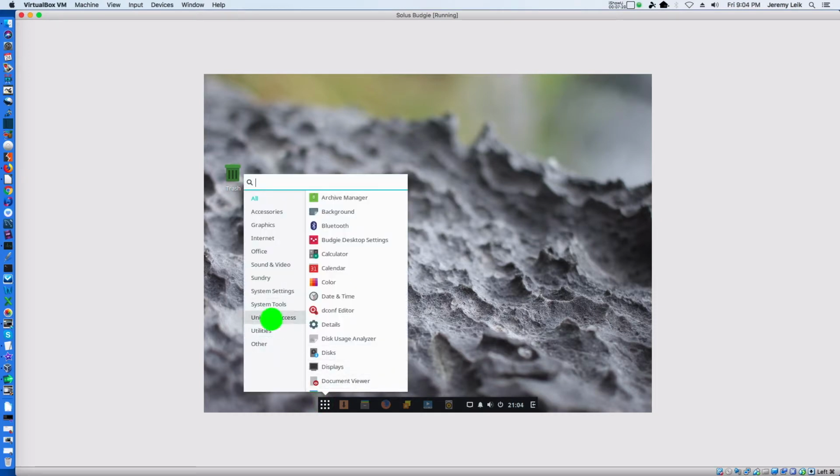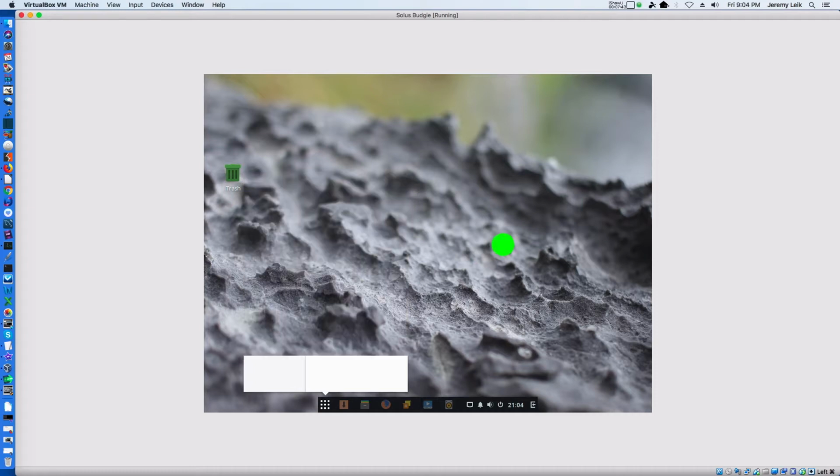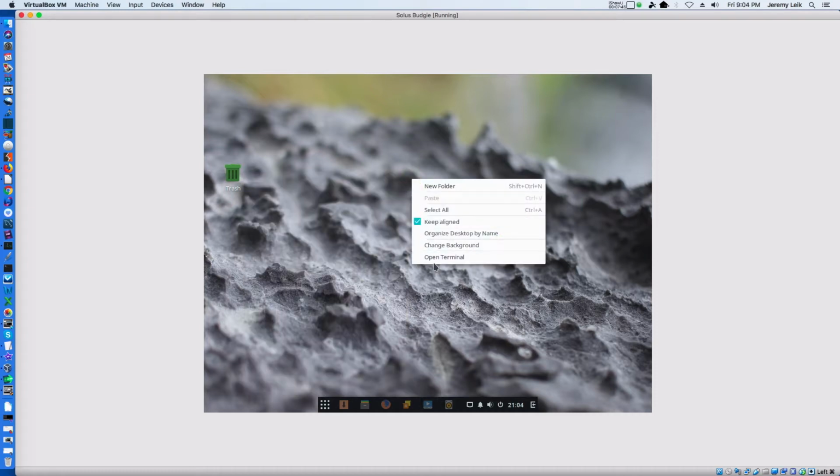Universal access, utilities, disk usage analyzer, system monitor. I like the way they've got this laid out. Other onboard settings. The one category that's missing here is games. They don't have any games installed by default. Not worst thing in the world.